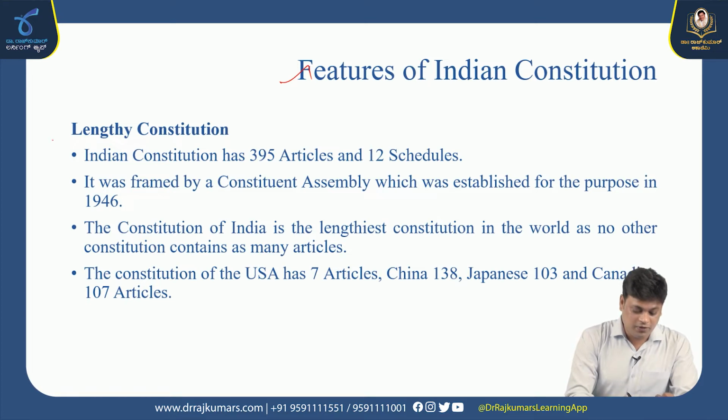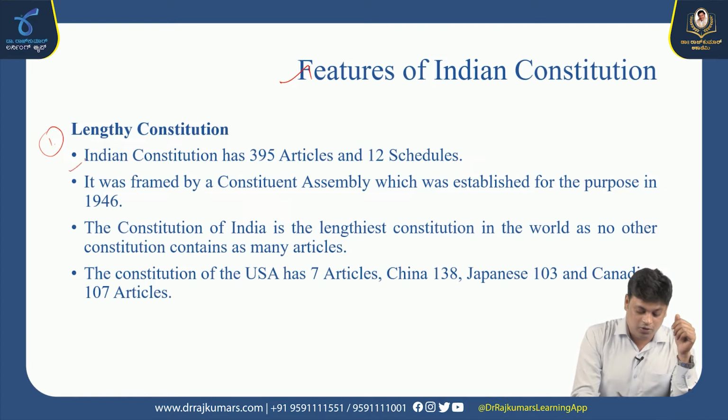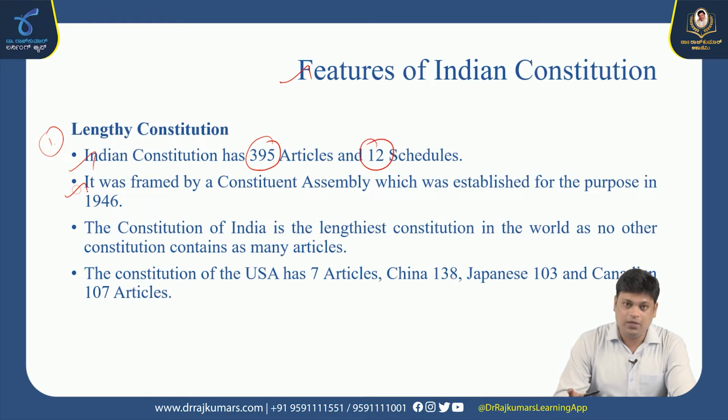Okay, so the first feature is that the Indian Constitution is popularly known as the lengthiest constitution. As I told you, it's a patchwork, and the drafting committee sat and produced the lengthiest written constitution in the world. The Indian Constitution had 395 articles and 12 schedules at the time of framing, in the initial stage. It was framed by a constituent assembly established for the purpose in the year 1946.